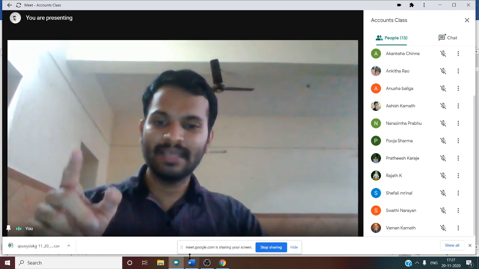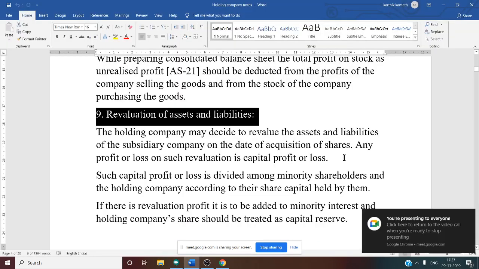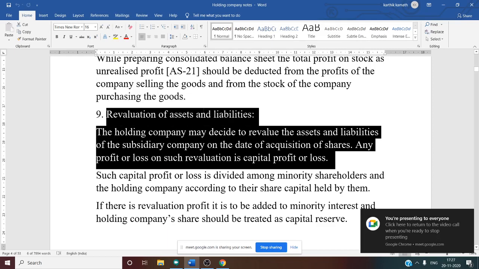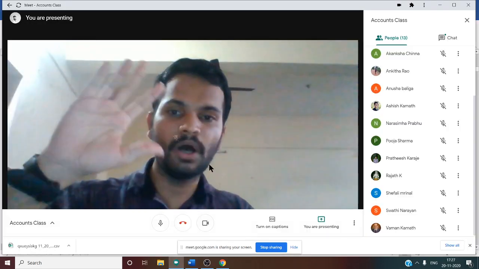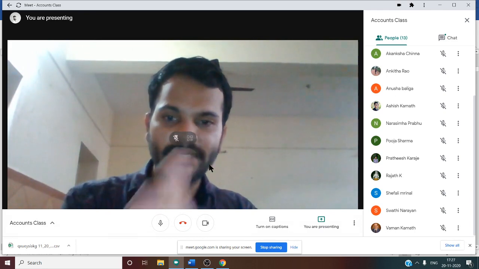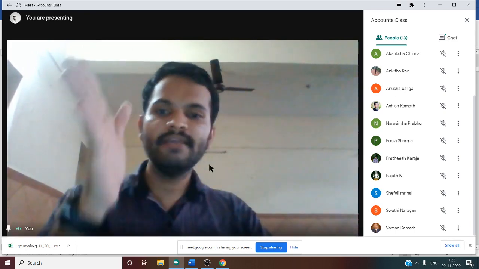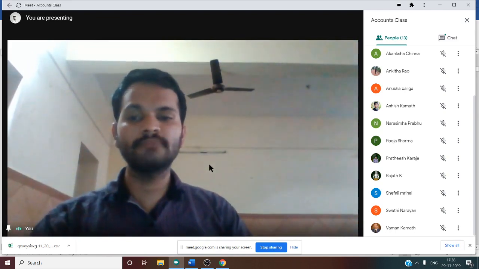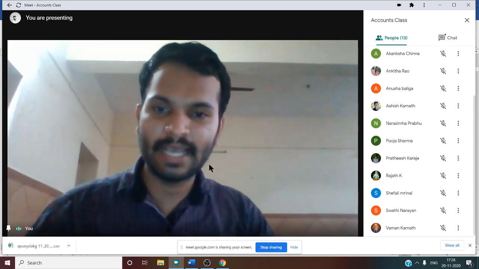So in that case, what happens? You should treat this revaluation profit or loss as a capital profit or loss. That means revaluation profit is equal to capital profit, revaluation loss is equal to capital loss. Why? The next question comes, why do we need to consider that as capital profit?